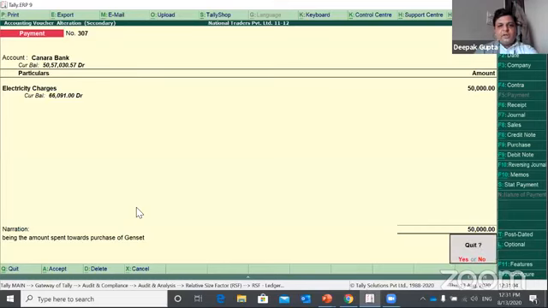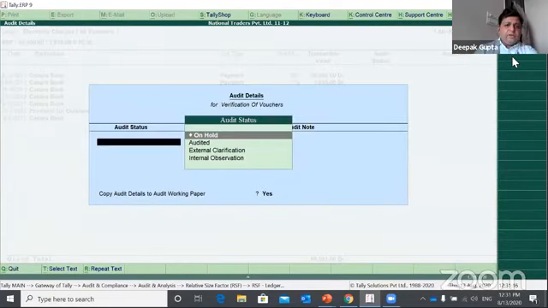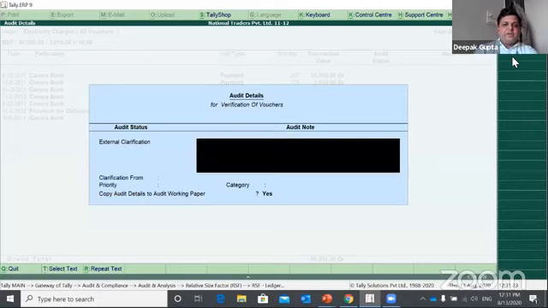So the wrongly posted transaction, you have identified it, and you can either do a correction if you are allowed, or you can select and do the audit process, where you can say audit. You can ask for external clarification or internal observation. If it is external clarification, that means you want confirmation from your customer. So you can put your remark that this must be posted to the genset account.